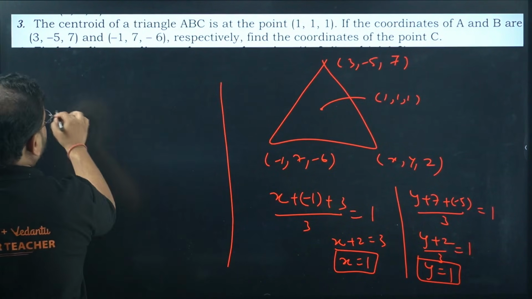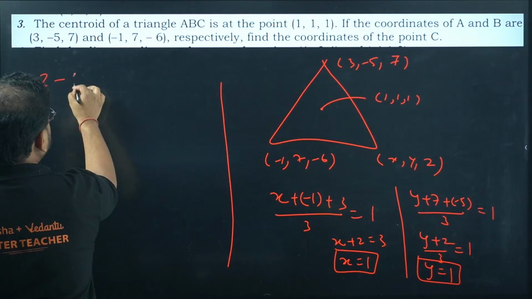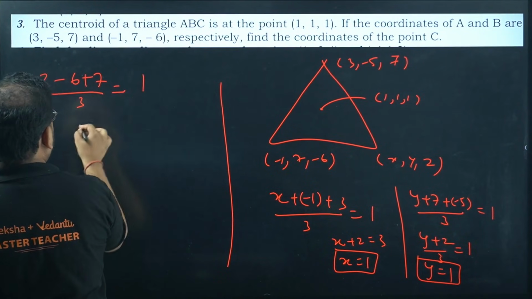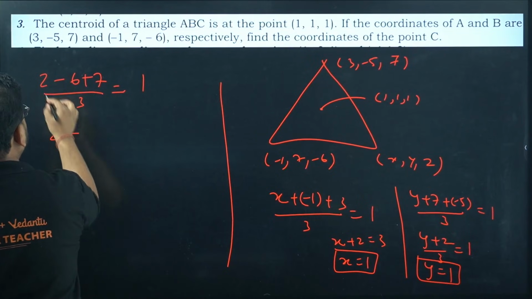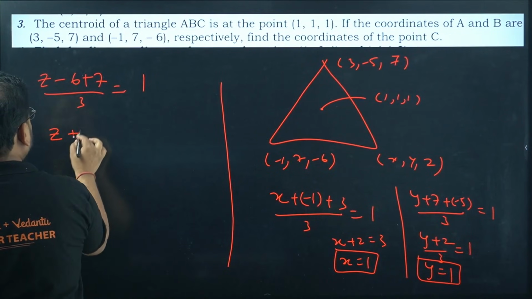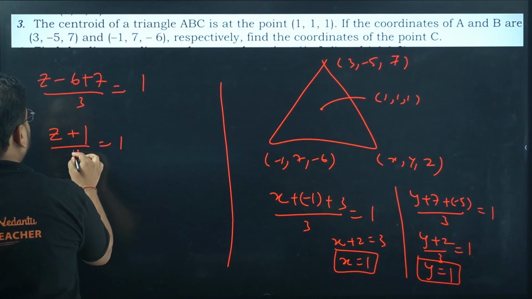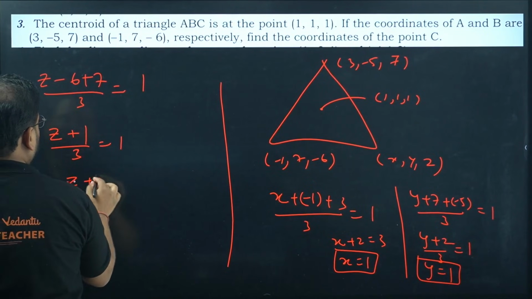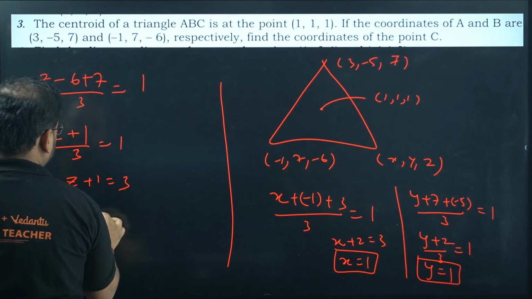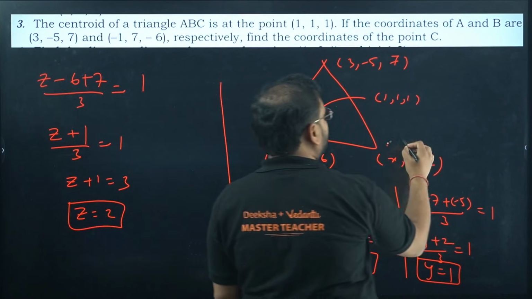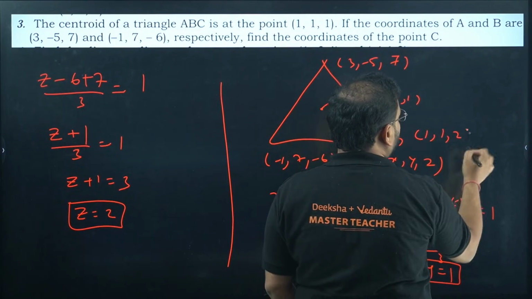So for z we have z minus 6 plus 7 upon 3 equals 1. I get z plus 1 upon 3 equals 1. It means z plus 1 equals 3. So z equals 2.